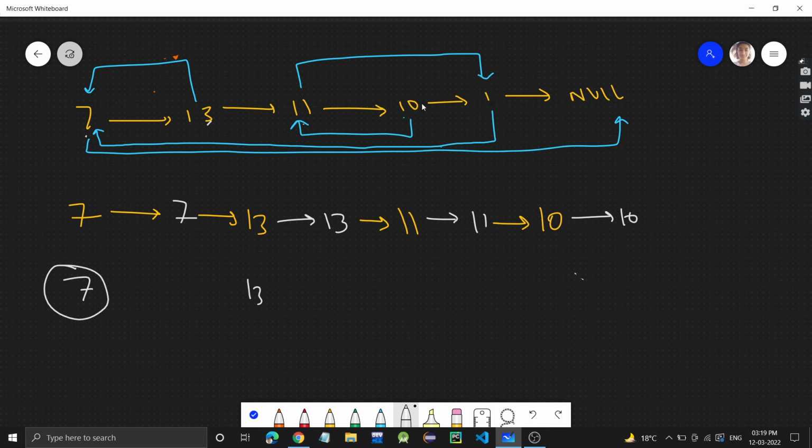And this one will connect after this 10. This is a copied node. And 1's copy we will make and attach after this one, and then this null will be here at 1's next. Something like this. So see guys, now we have avoided using the extra data structure, that is hash map, and we have stored the copied node. This is the copied node and this is the original node. So this way we have stored. Fine. I hope you understood this fact.